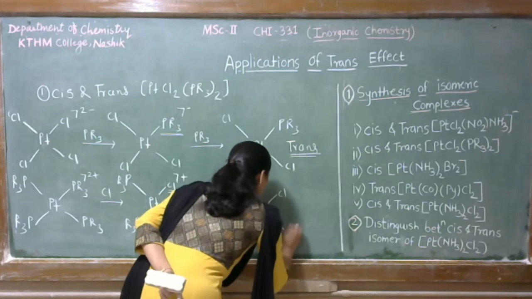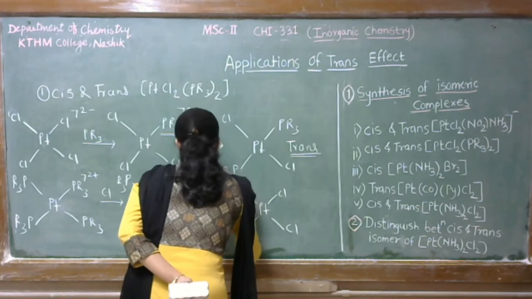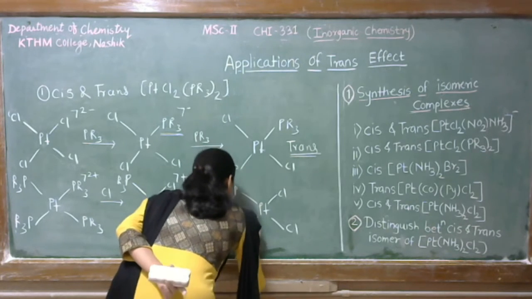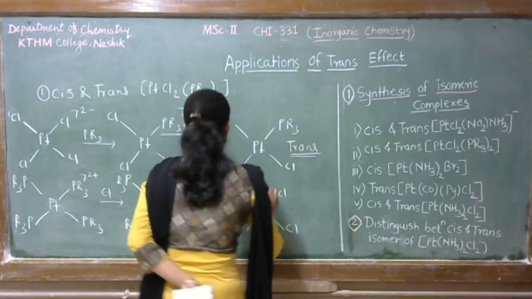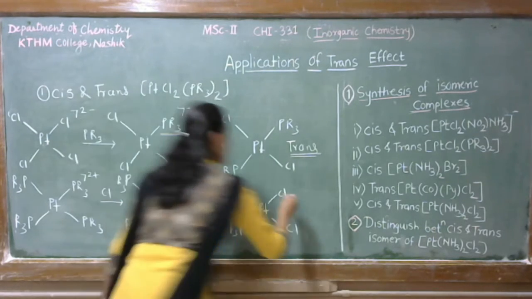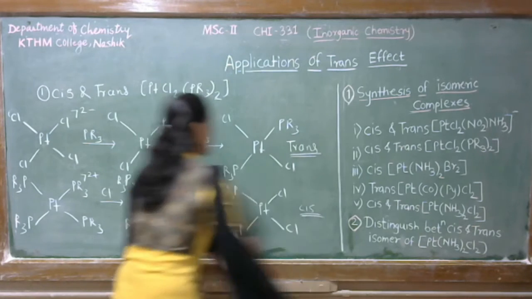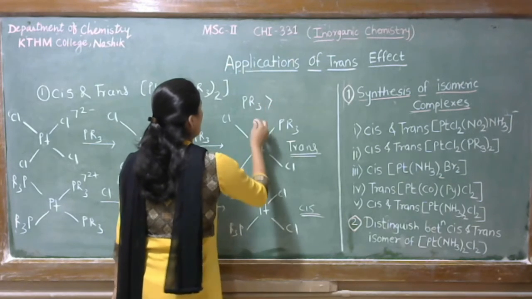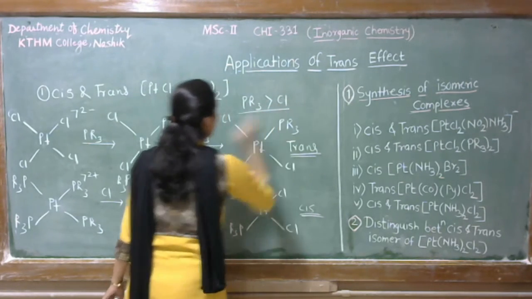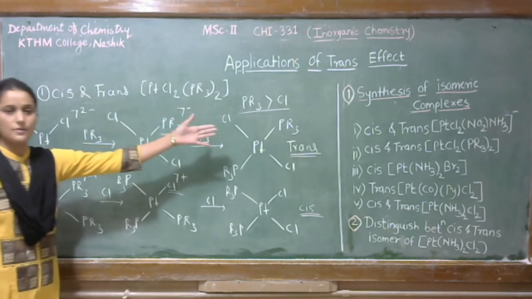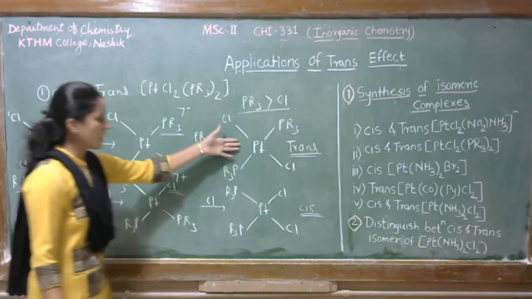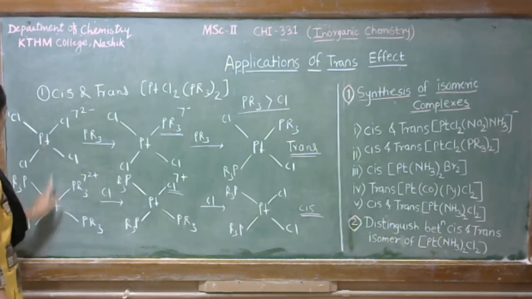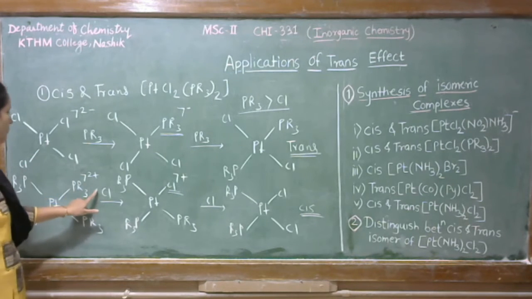So the cis isomer is synthesized by using Pt(PR3)4 2+. Okay, this is the cis isomer. This means we can conclude that PR3 has more trans-directing effect as compared to chlorine. Okay, this is the final conclusion, and this is the synthesis of cis and trans isomers of PtCl2(PR3)2 by using PtCl4 2- and by using Pt(PR3)4 2+.